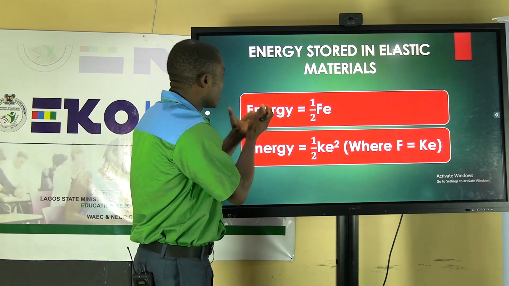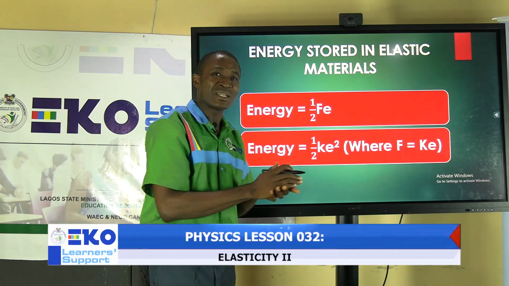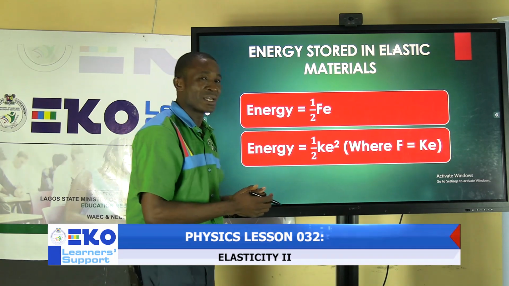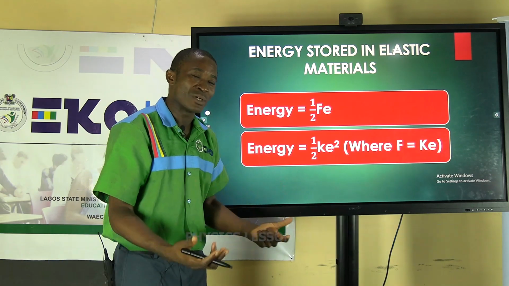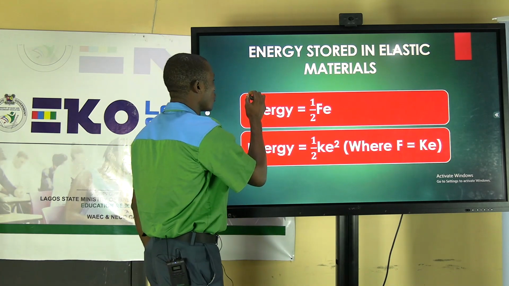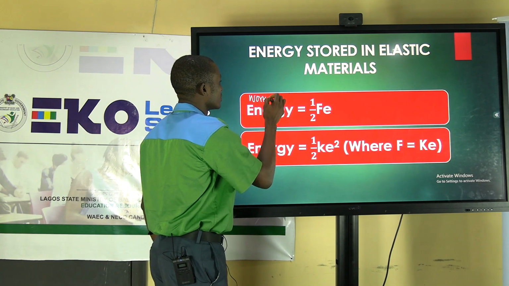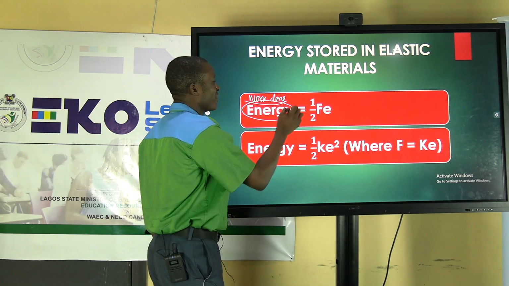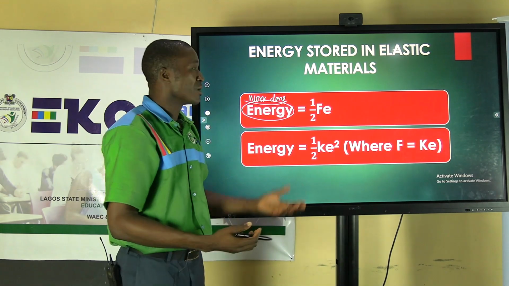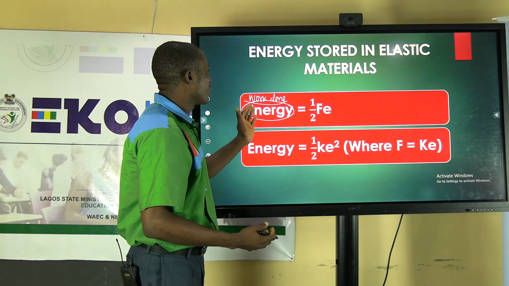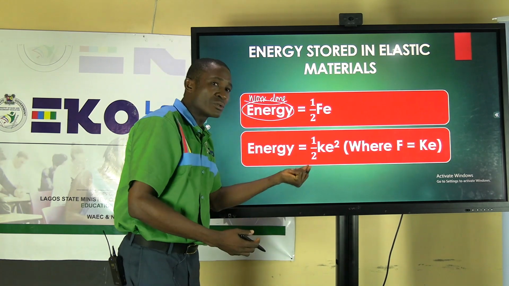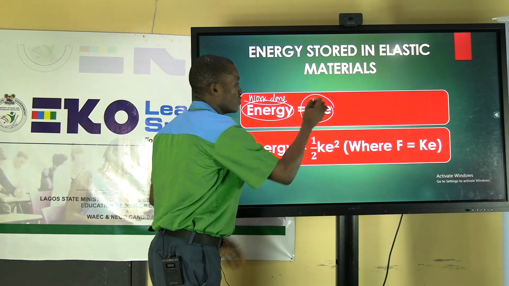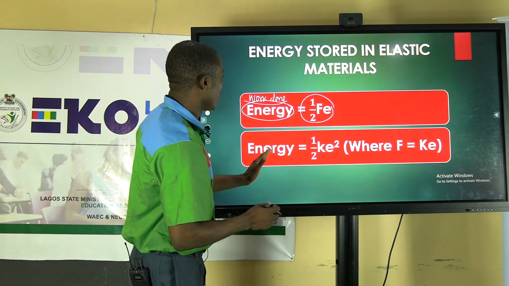In solving questions that have to do with energy stored in elastic material, we make use of this formula. Now, don't forget, in your NECO or WAEC question, it can be asked as work done. Remember that work done and energy have the same unit. So if the question is asked as work done or energy, you can use this formula, it will follow suit.